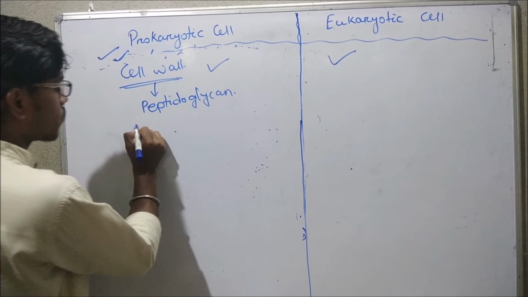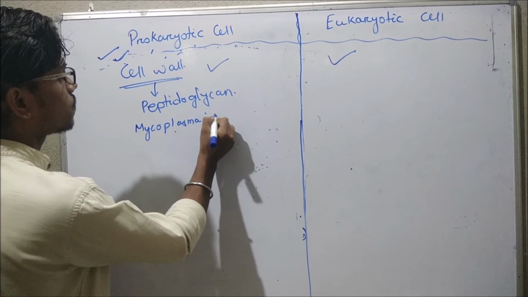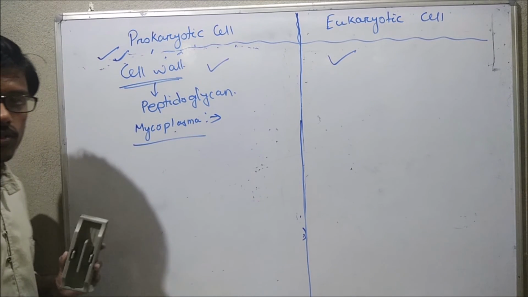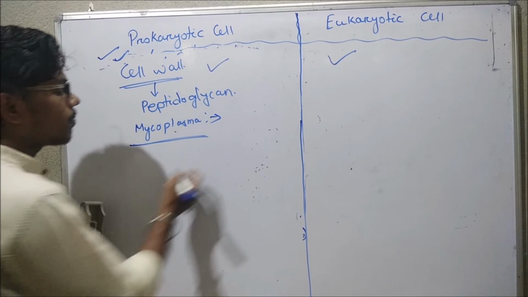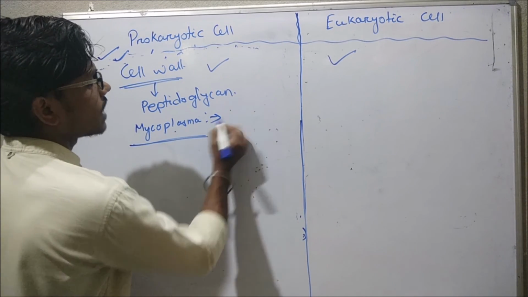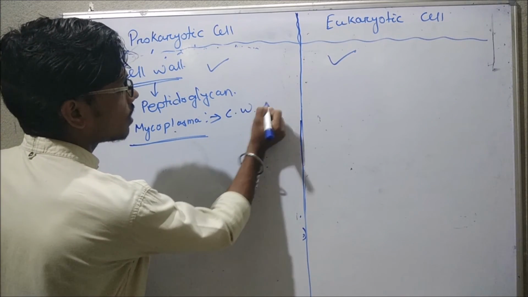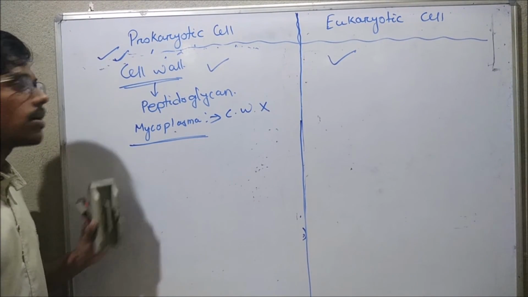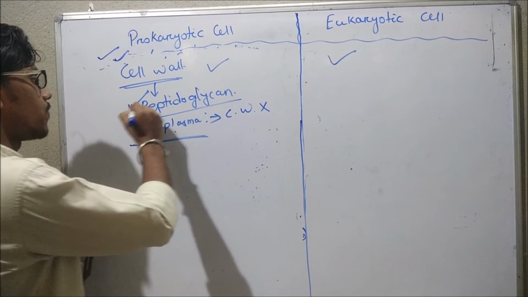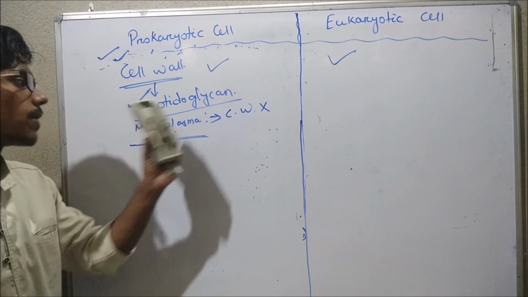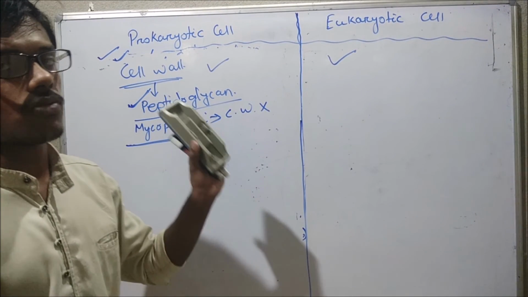In mycoplasma, this is the smallest cell, a bacteria, there is absence of cell wall. If you see any other type of prokaryotic cell, the cell wall is made up of peptidoglycan. But in case of mycoplasma, there is absence of cell wall.